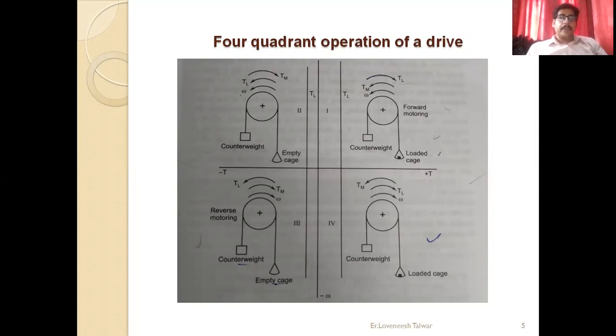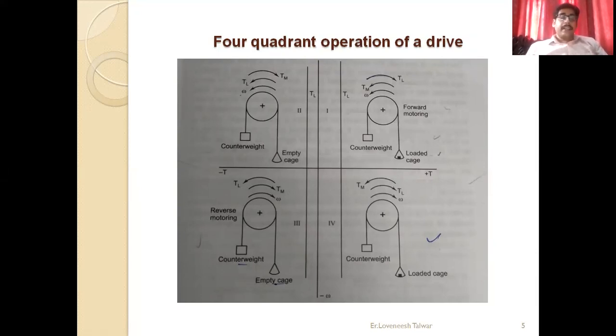Now what will happen? In the first quadrant, the load torque acts in the opposite direction to the rotation. Hence, to drive the loaded hoist up, the developed torque in the motor Tm acts in the same direction as the speed of rotation.